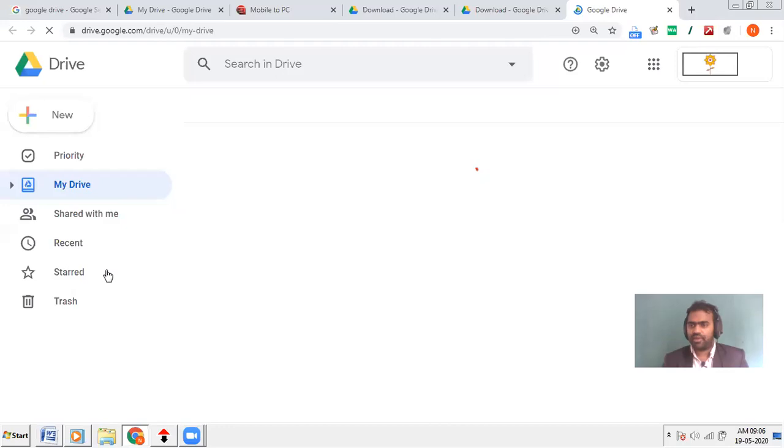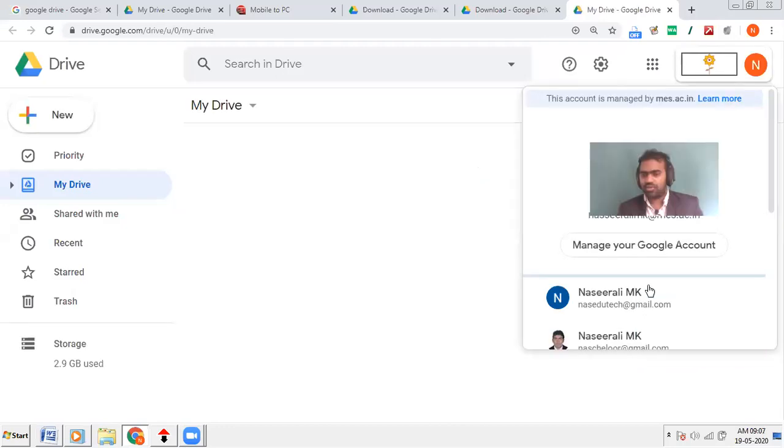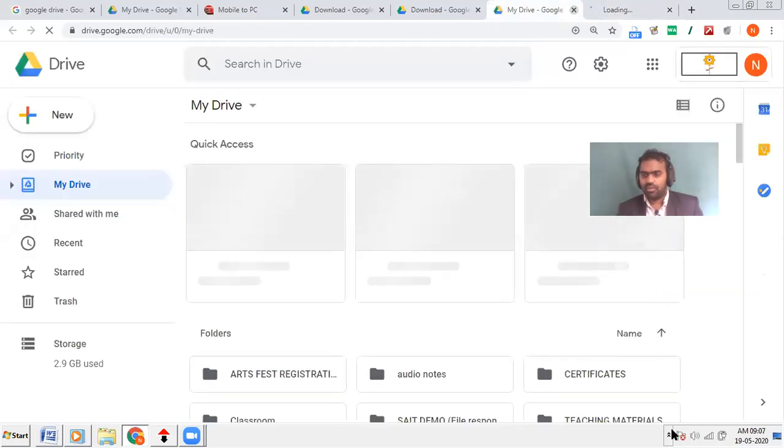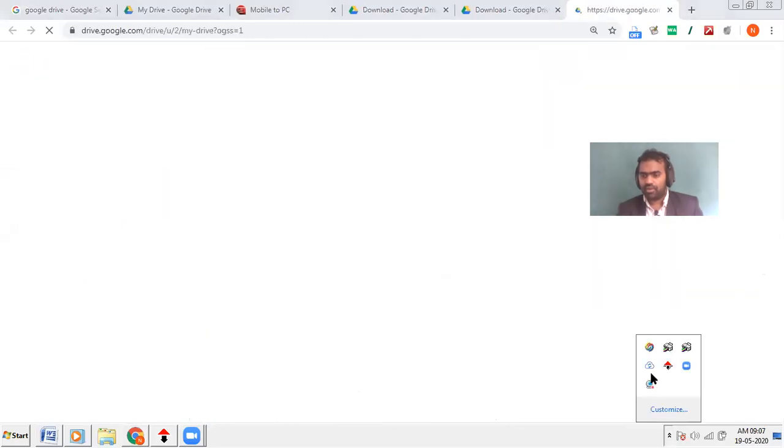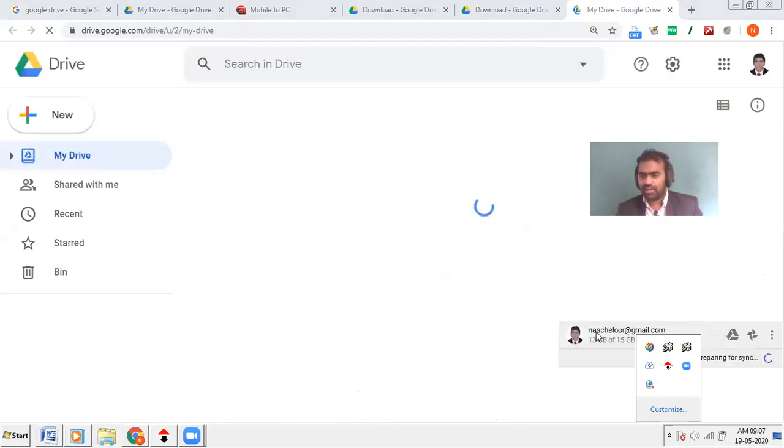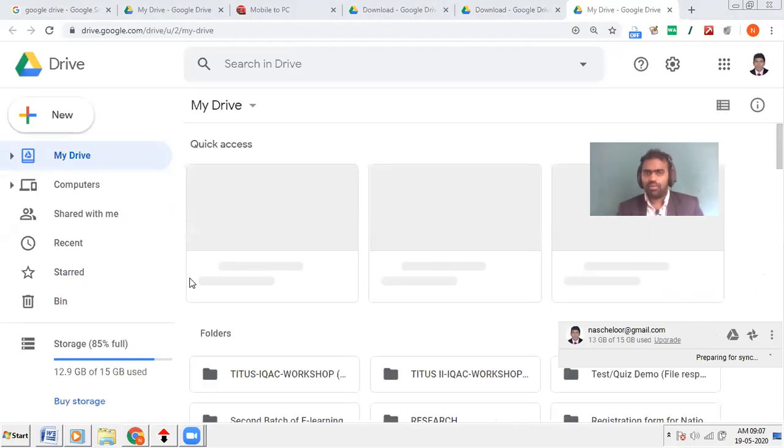Sorry, this is a different Gmail ID, that's why it's not showing. I'll click on another email ID, because I have logged in with this application already with my naschelur@gmail.com account. That's why I have to log in here also with the same account, so that I can see that.